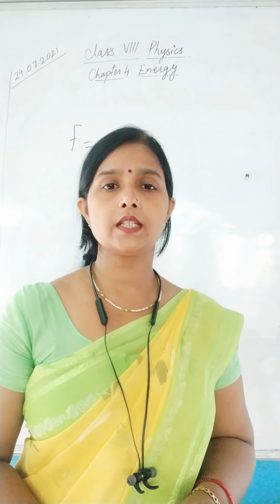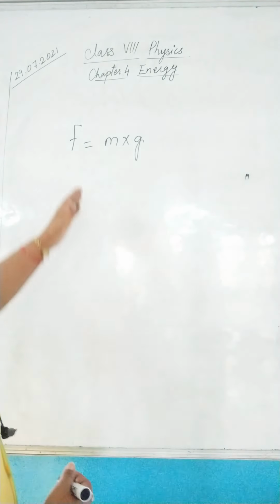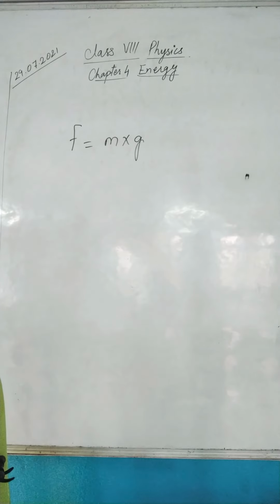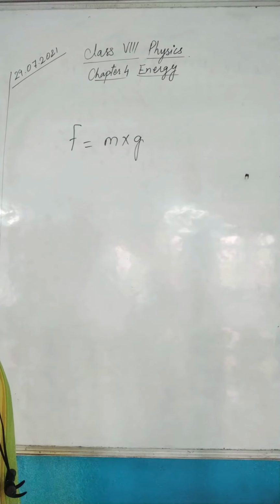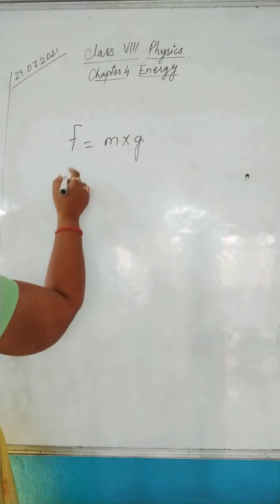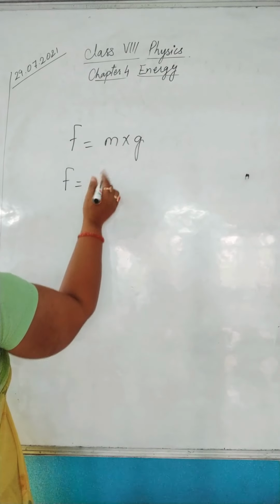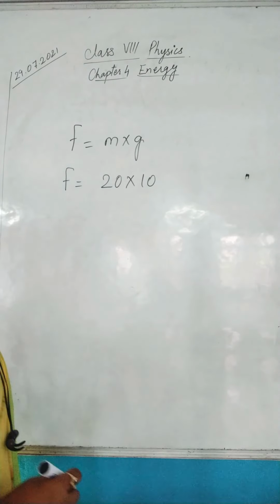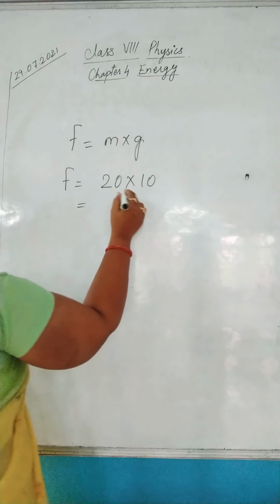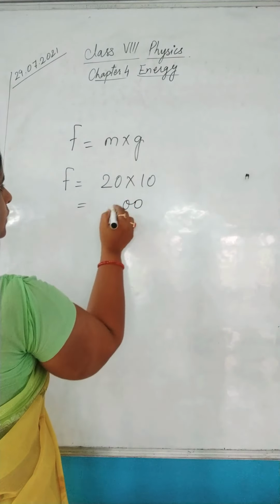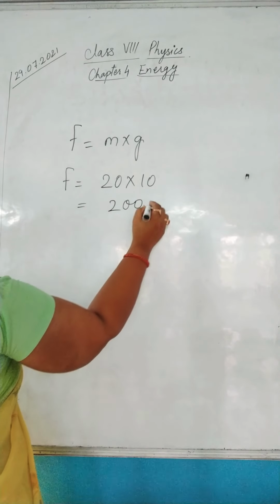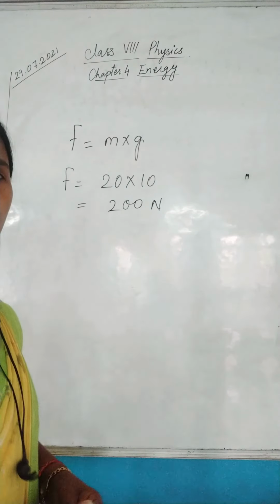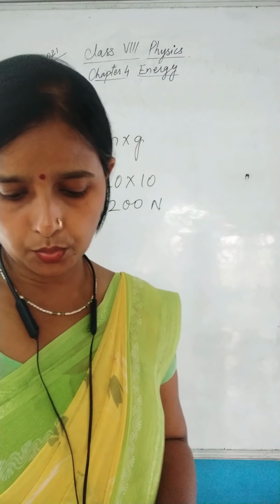The approximate value we are taking is 10. The mass is given as 20 kg, so to find the force of gravity we multiply 20 into 10. Here we get double zero, and 2 ones are 2. So the force value we got is 200 newtons.